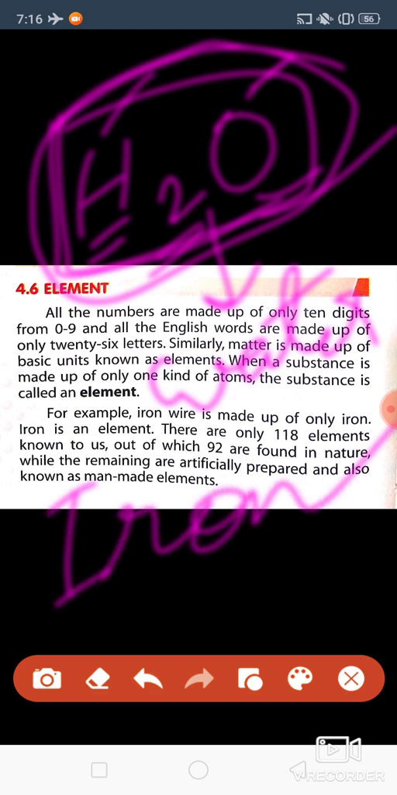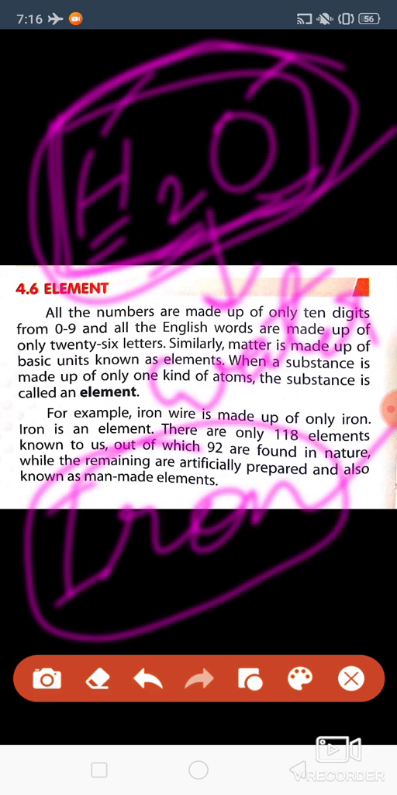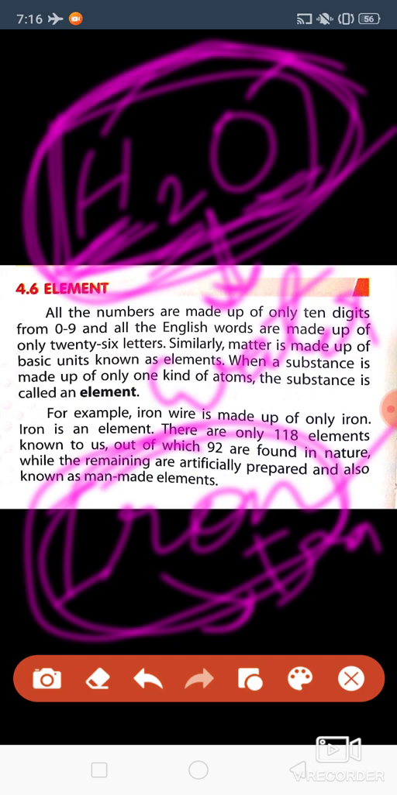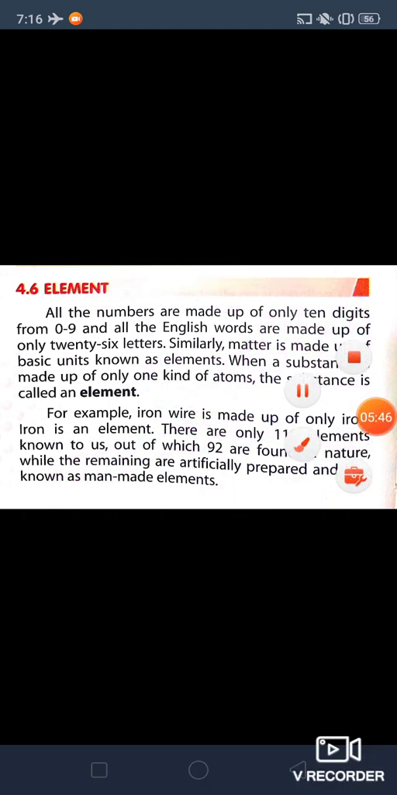Iron is made up of only one type of material, that is only iron. So iron is called as what? Element. And water is made up of two types of substances, that is hydrogen and oxygen. So water cannot be called an element, but its two components, hydrogen and oxygen, are called elements.